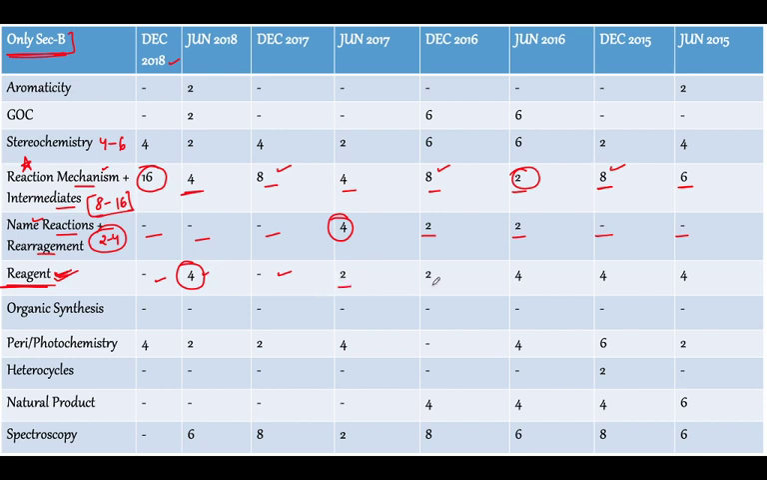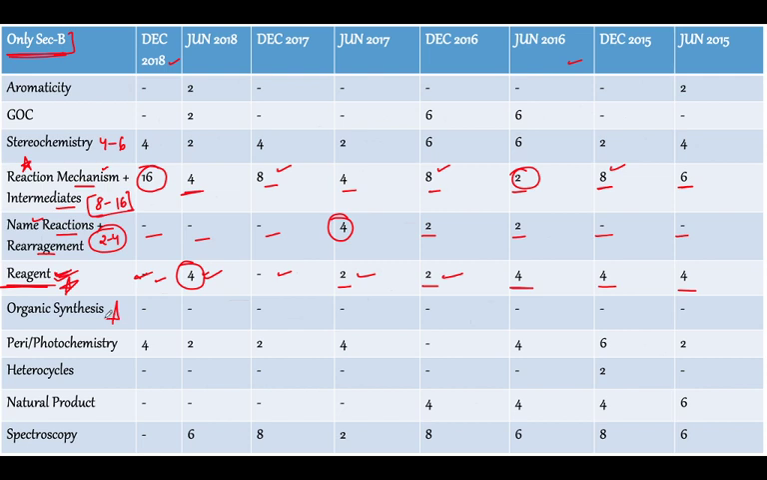Again, 2 marks, simple questions. These would have been very simple questions as I saw, and again 4 marks in the previous years, June 2016 and 15. So basically in 18 and 17 we don't have any question, only in June 2018 we have 4 marks. We can say that the topic is really important, but the December 18 paper did not have many questions from reagents in section B.